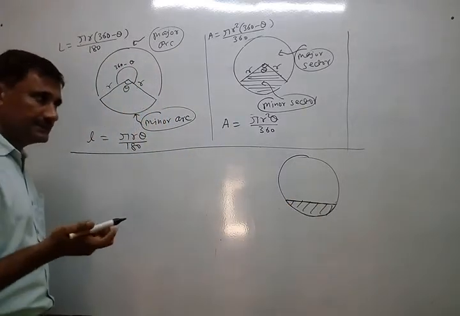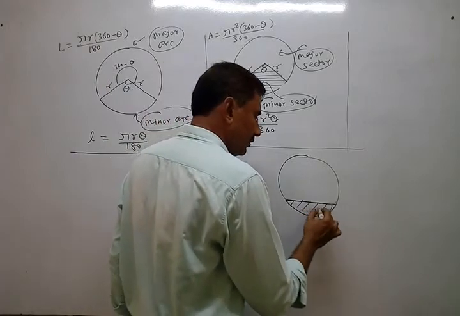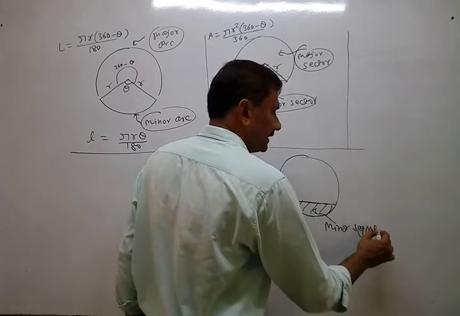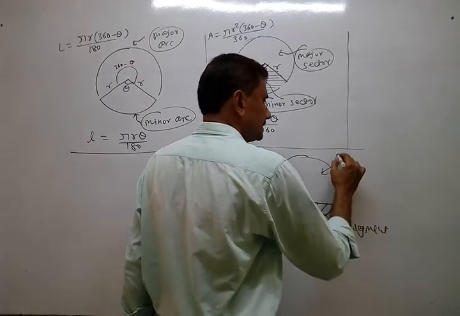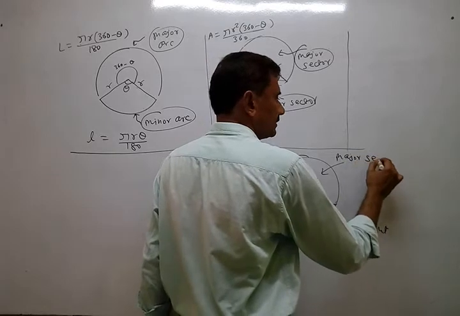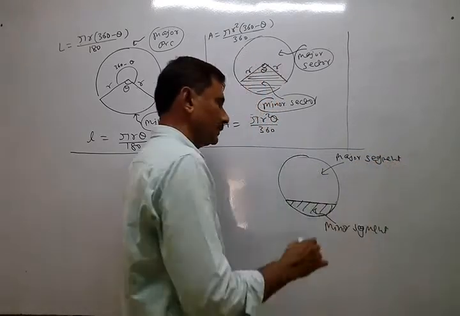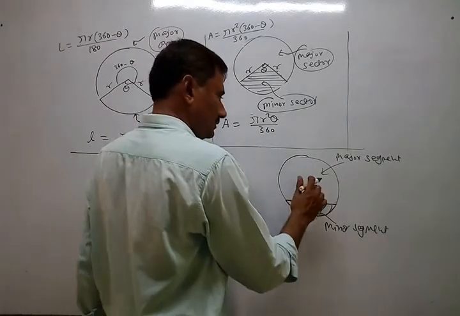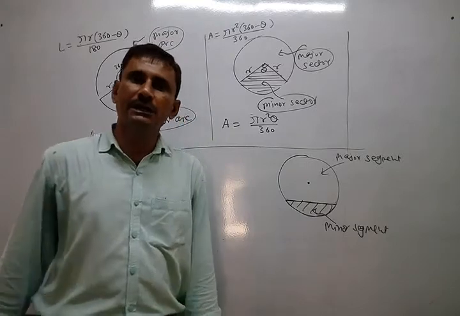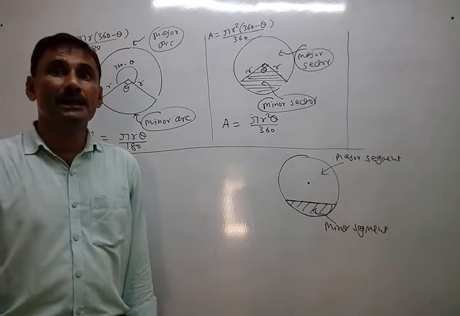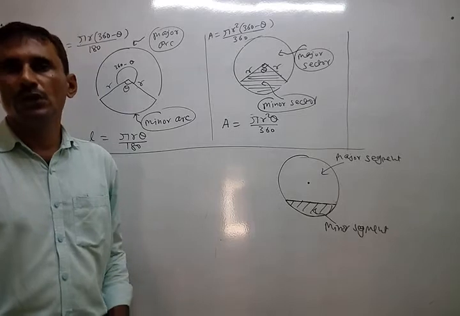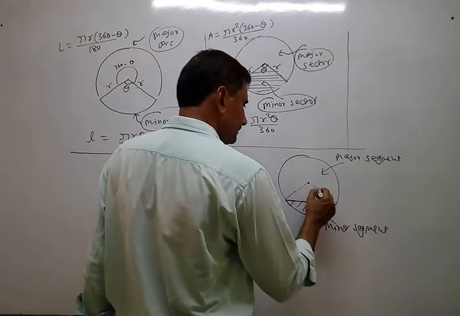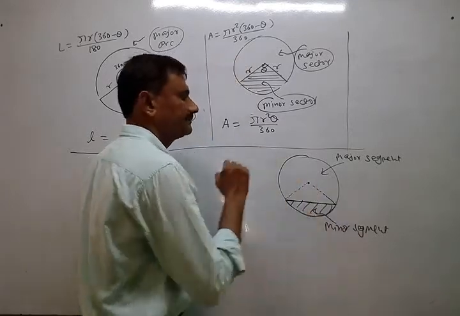Now one problem arises. How to find area of minor segment? Here is segment one, minor segment. And this part is major segment. Just like sector, here is segment one. Now, no formula with us can give us area of segment directly. So you have to first of all find area of sector, because collectively that is a sector.